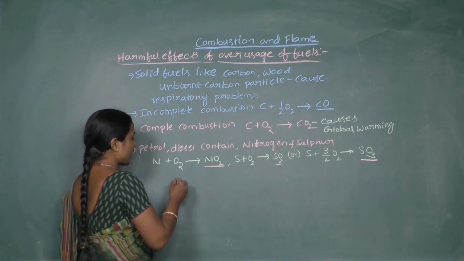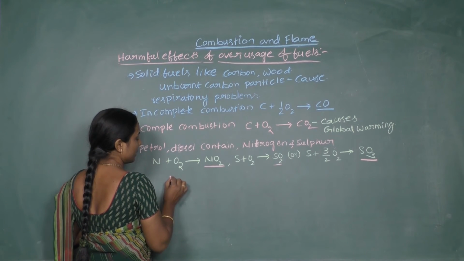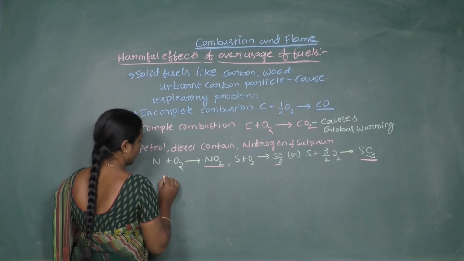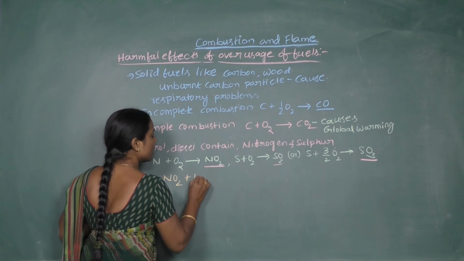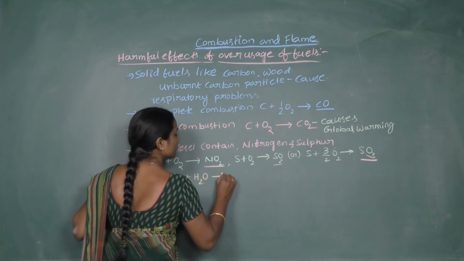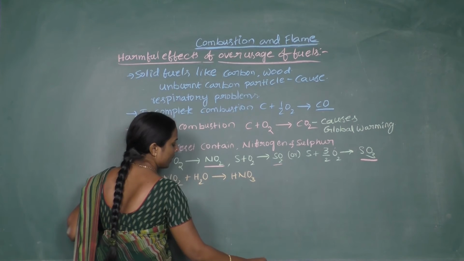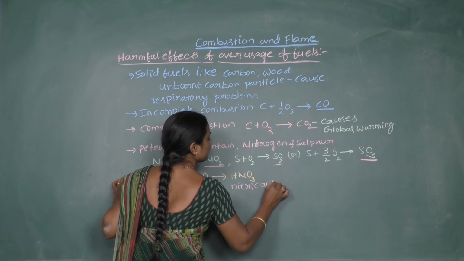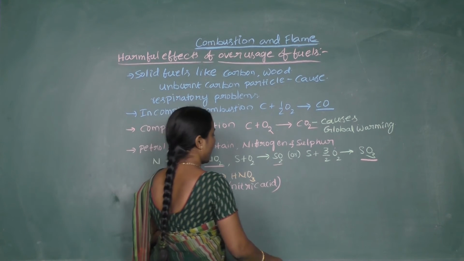Now, these oxides of sulfur, when mixed with the water vapor present in the atmosphere, give us acid rain. Nitrogen dioxide combined with water forms nitric acid, which is the main constituent of acid rain.